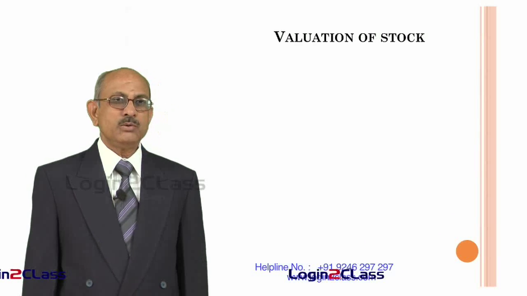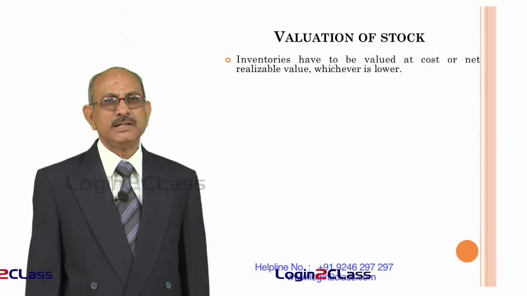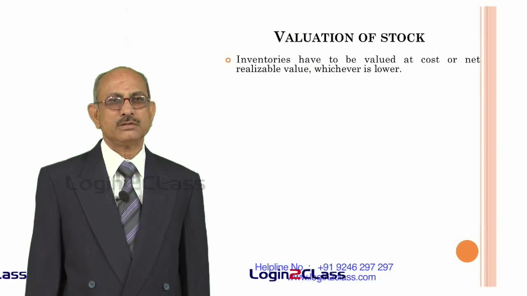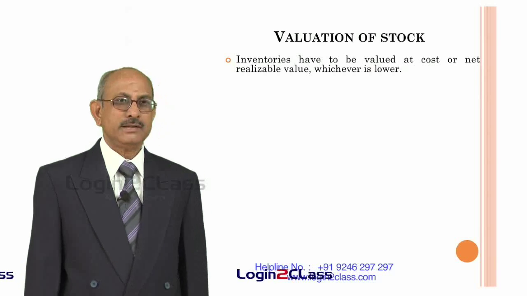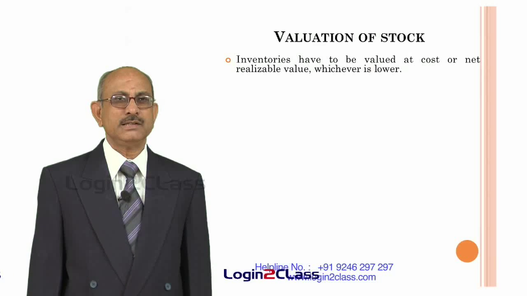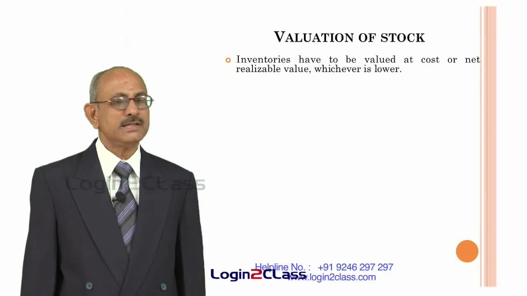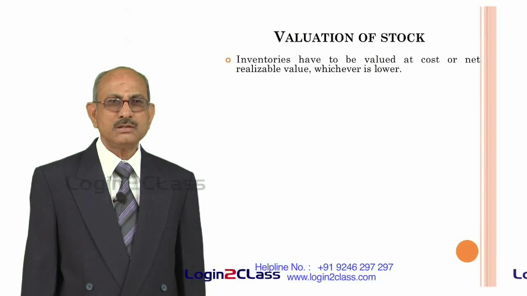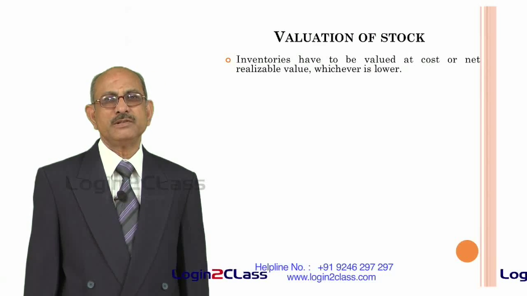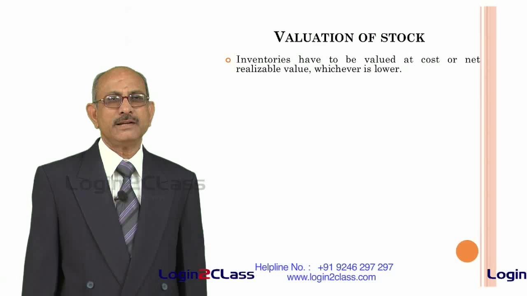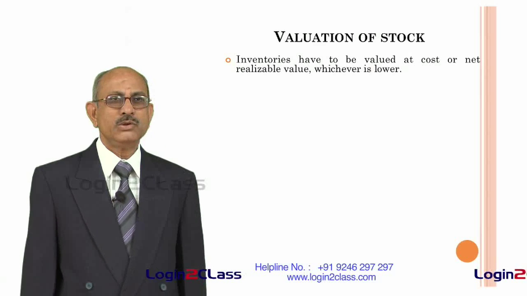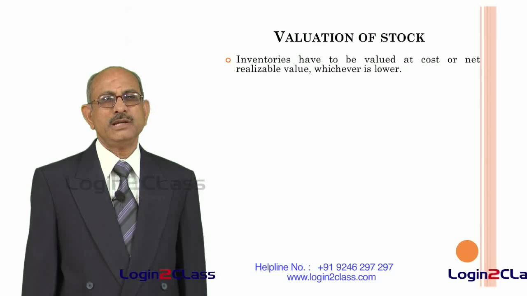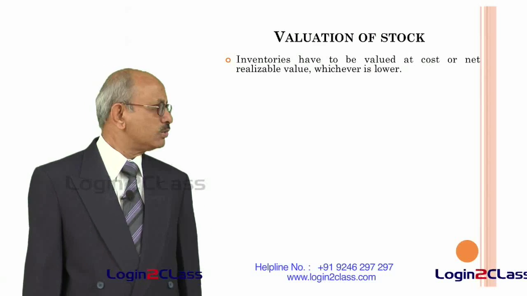Now, a problem may arise in the treatment of accounting because of valuation of stocks. Normally what happens, like we have seen in the earlier chapter on valuation of inventories, the inventories need to be valued either at cost or net realizable value, whichever is lower. That means if the realizable value has gone down, you have to bring down the value of the inventory to that level, otherwise they have to be treated as at cost only.